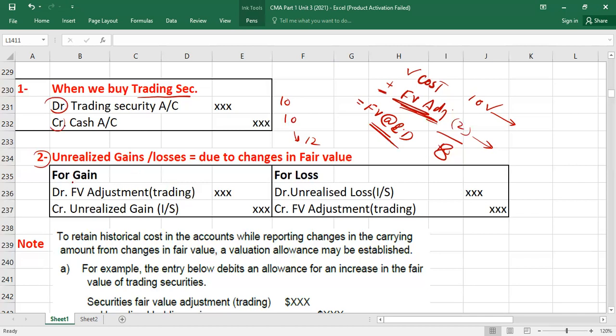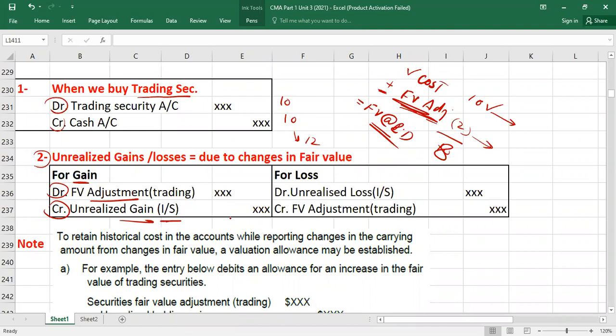So that is why if there is a gain at the reporting date, even realized or unrealized, whatever. So far I'm assuming it is unrealized, because at the time of sale, I will tell you what you will do. If you have a gain, what entry will you pass? You will debit the fair value adjustment account. Don't debit the trading security itself, and don't touch the cost account. Fair value adjustment account. And credit what? Unrealized gain. And the gain will be taken to the income statement again, because we are studying through profit and loss.